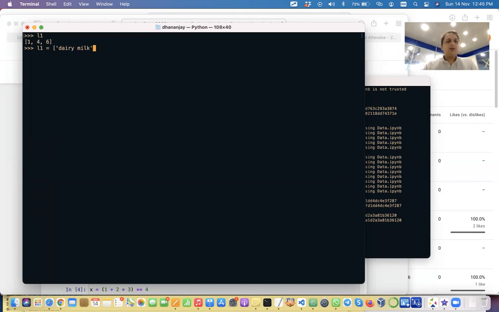Good. For that, you will not have to use a list. You can use a dictionary, because a dictionary provides you key-value pairs, right? So let's say dairy milk is for 20 rupees. You have this key and then you have the value. Then what is KitKat? KitKat is, let's say, for 5 rupees, right? Now you can have other food items also. What is that other chocolate you said? 5-star. Yes, sir. So 5-star, let's say, is for 10 rupees, right?